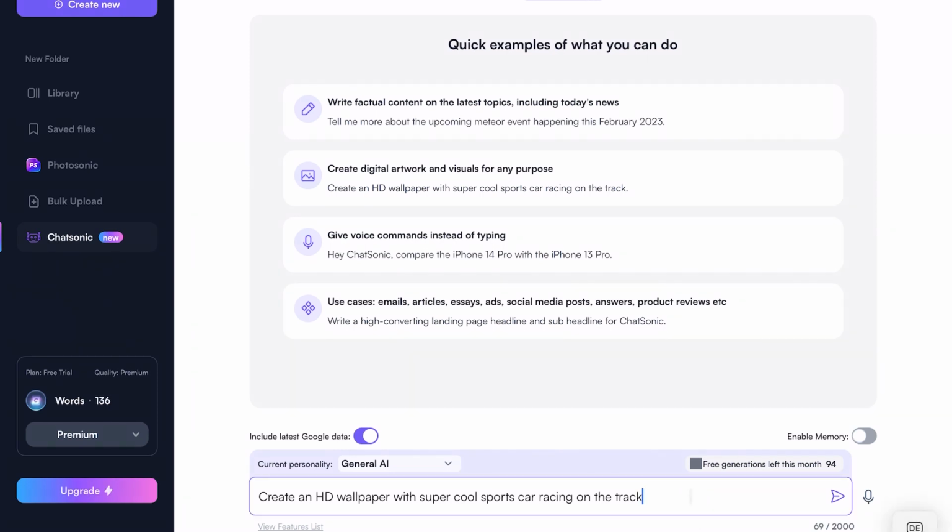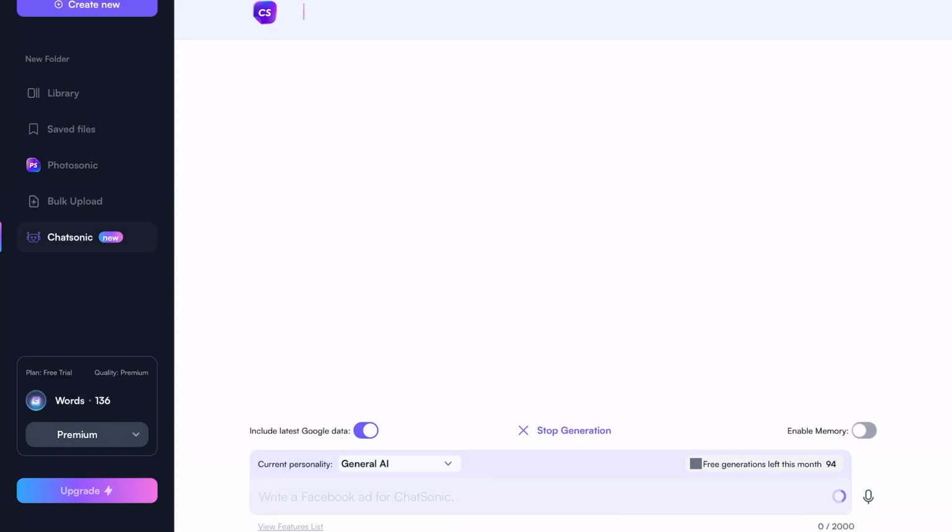I want to change it to: create an HD wallpaper with the world in the future. So let's see what's coming up here. Probably this is sending the prompt to Midjourney or some other image generation engine. Let's just see how it comes out.